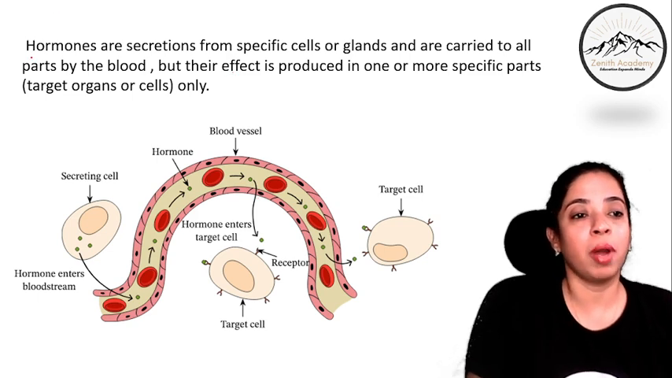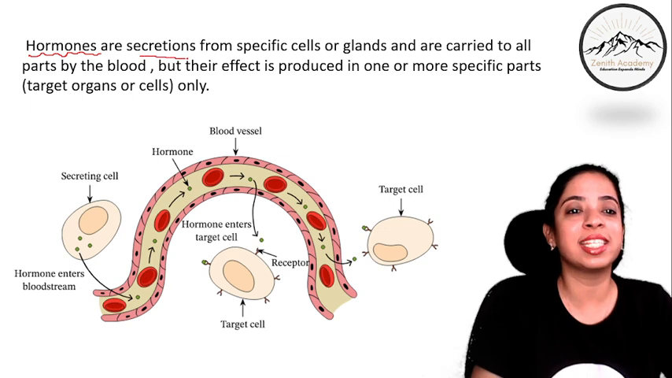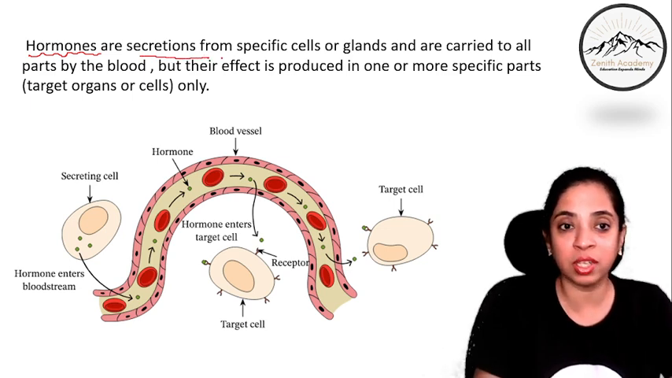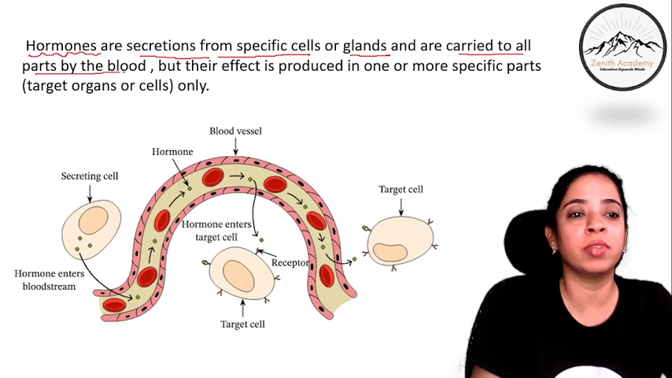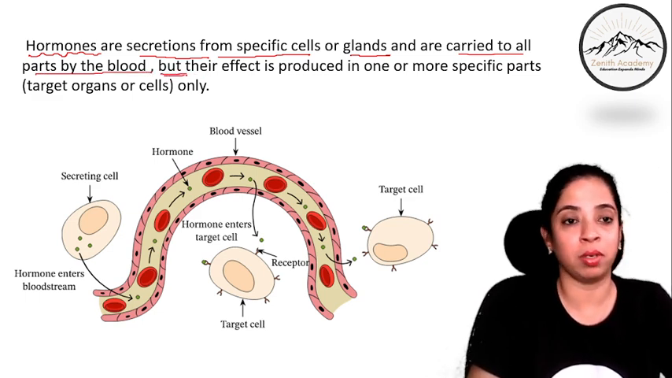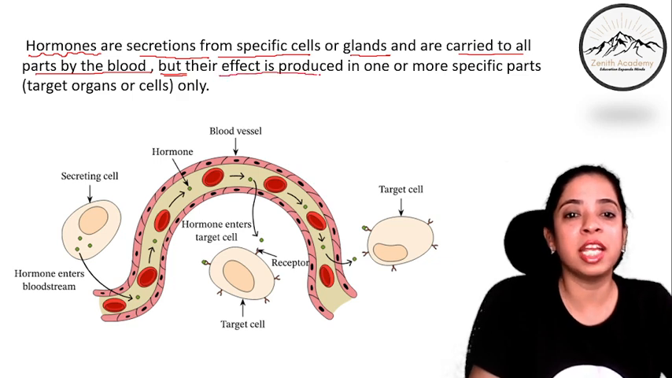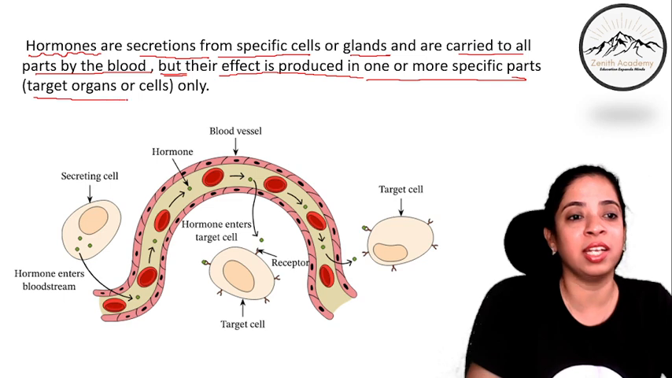So let us talk about hormones in detail. Now hormones, what are hormones? Hormones are secretions. Where are they secreted from? Hormones are secretions from specific cells or glands, and then they are carried to all the parts by blood. But their effect is produced in one or more specific parts, that is target organs or cells only.